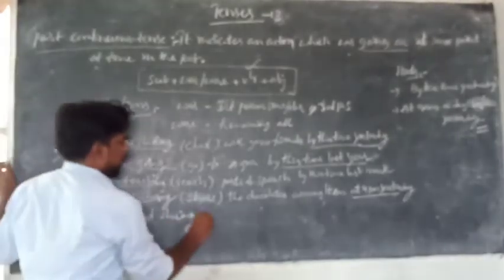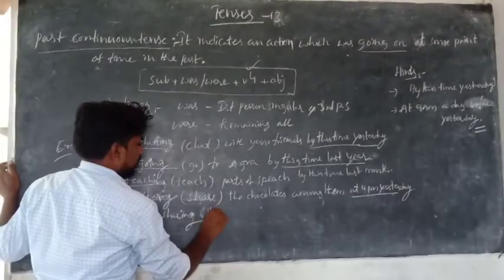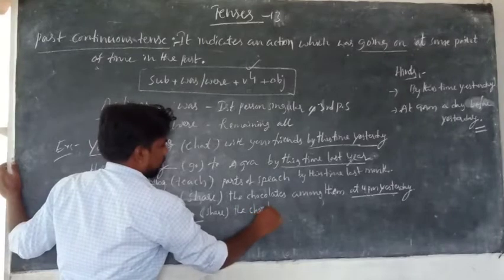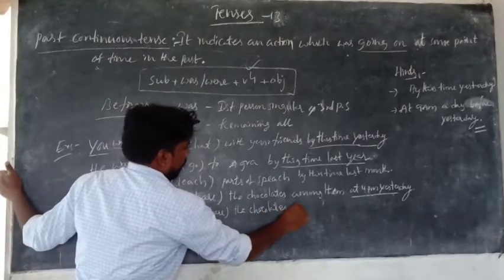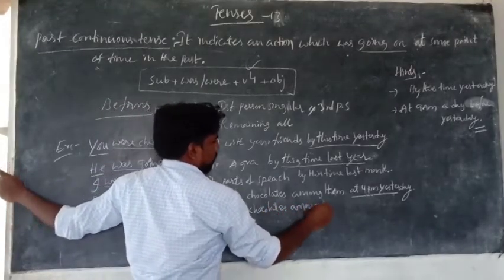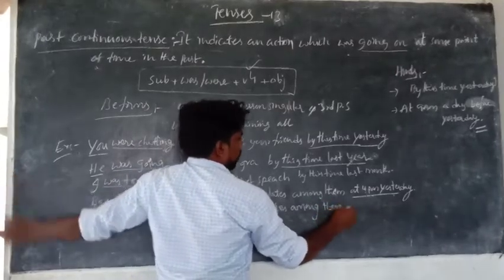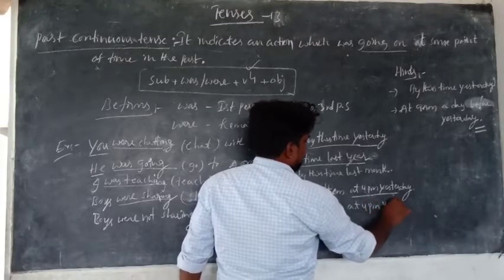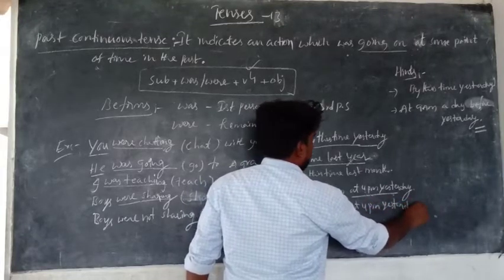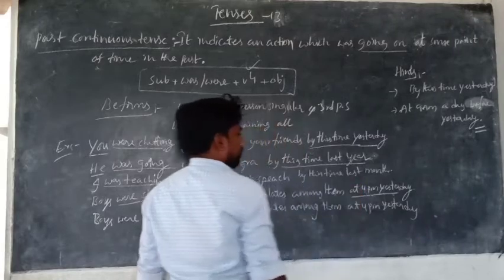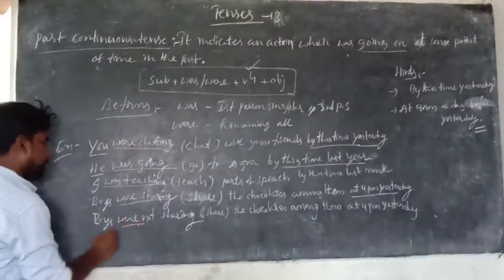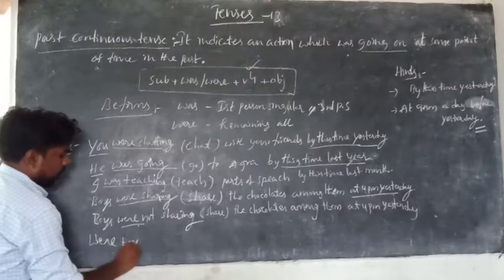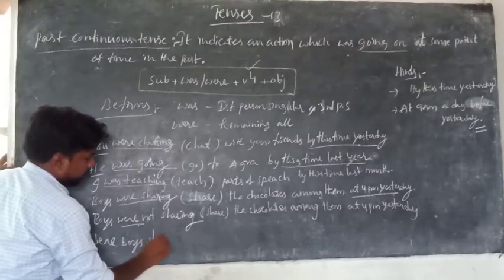Boys were not sharing the chocolates among themselves at 4 p.m. yesterday. Interrogative: just place the be form before the subject. Were boys sharing?